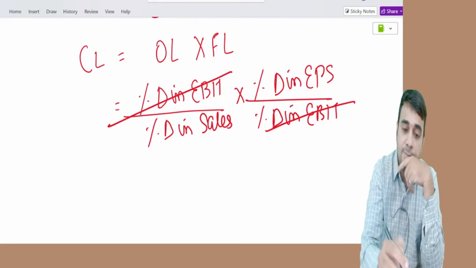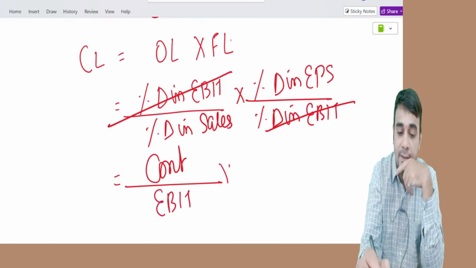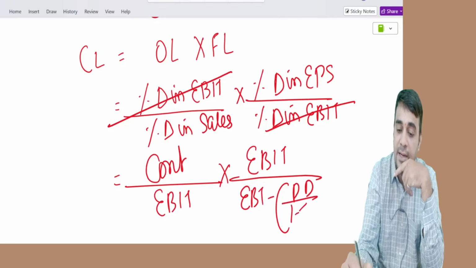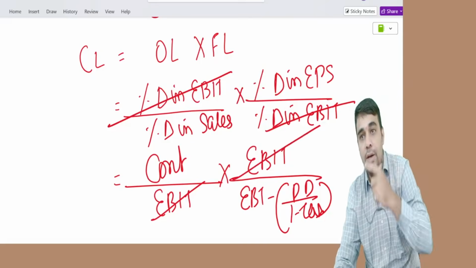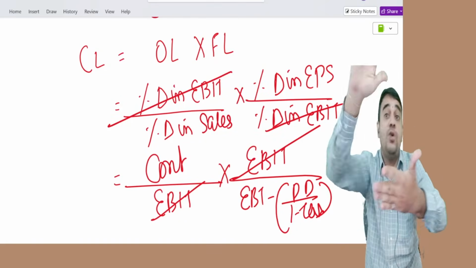The other formula is contribution divided by EBIT, EBIT divided by EBT minus PD divided by 1 minus tax, which is contribution divided by contribution minus what is creating OL and FL.